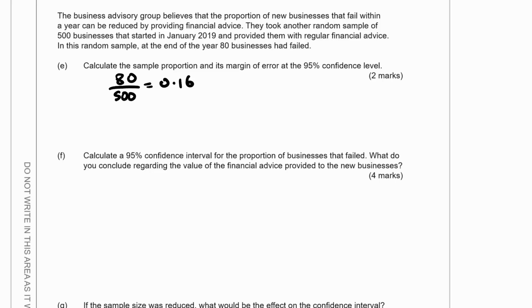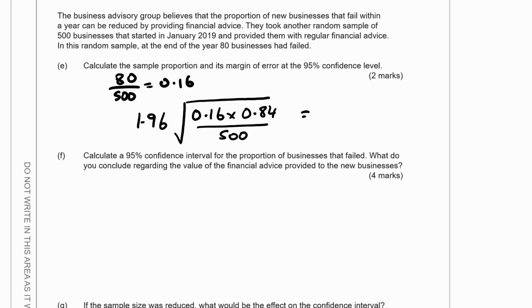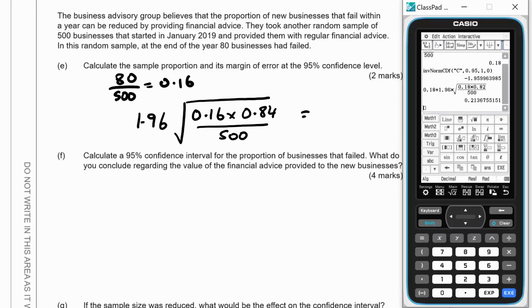And the margin of error for the 95%. Well, 95% Z we know is the 1.96. And this time this will be 0.16 times 0.84 over 500. So 1.96 times the square root of 0.16 times 0.84 over 500, which is 0.0321.